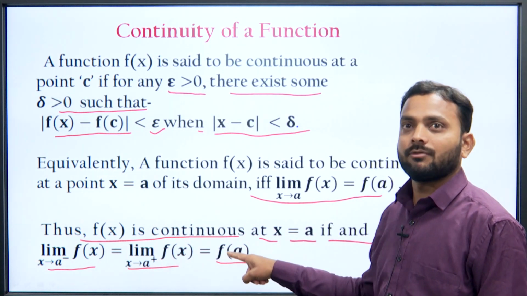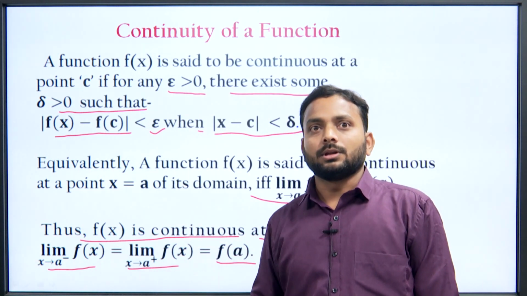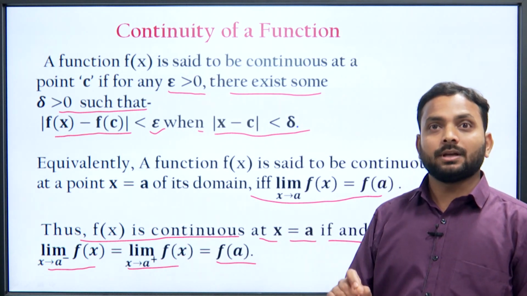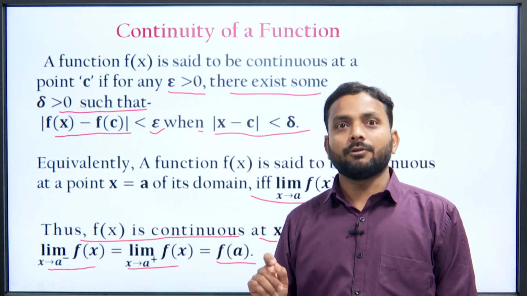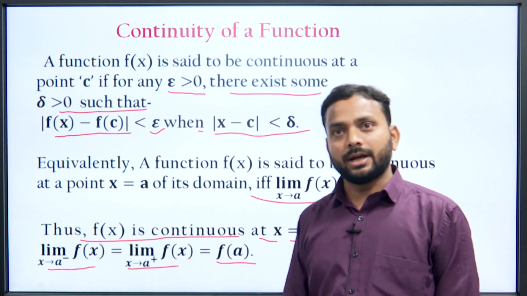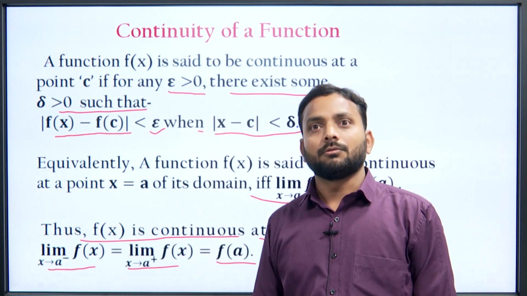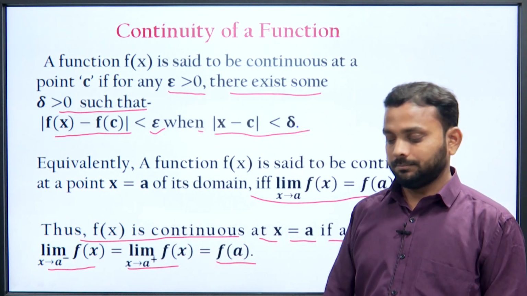What is f(a)? f(a) is the value of the function at that point. So, a function f(x) is said to be continuous at x equal to a if and only if left hand limit equals right hand limit equals value of the function at that point.